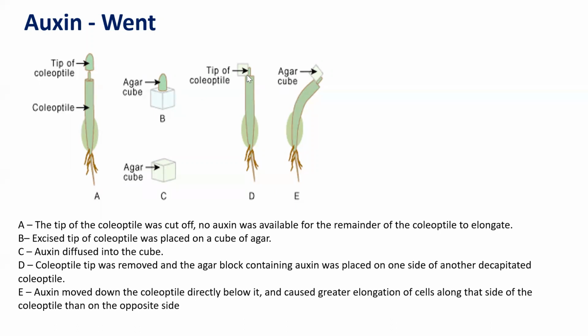When the agar is placed on half of the area at the tip portion, that area shows bending. You can see there that the tip of the coleoptile is placed over here, half, and then the bending happens.